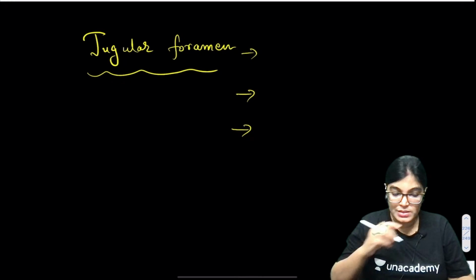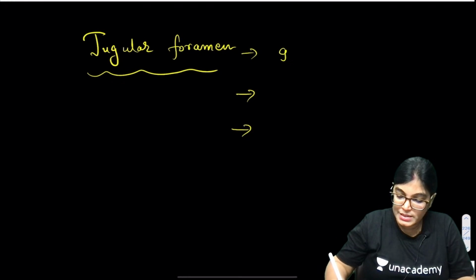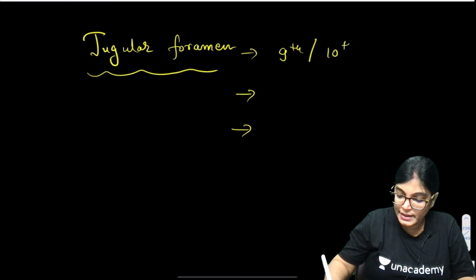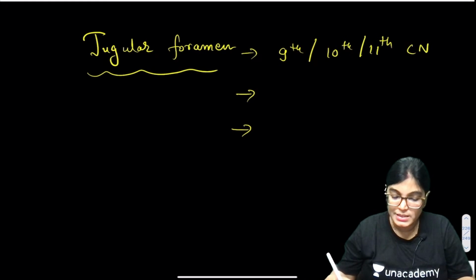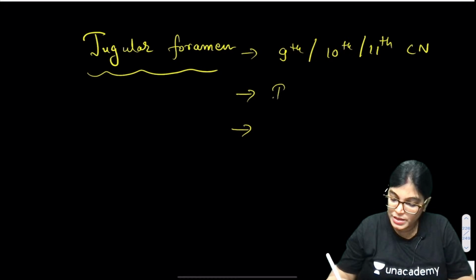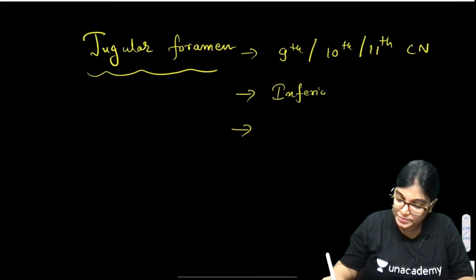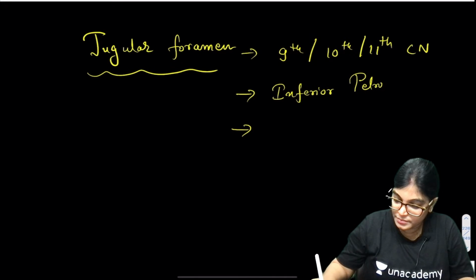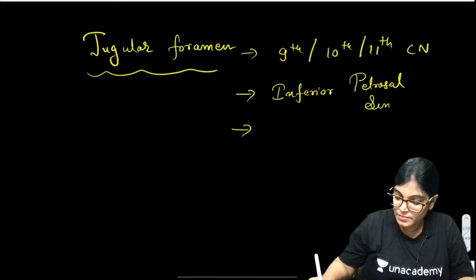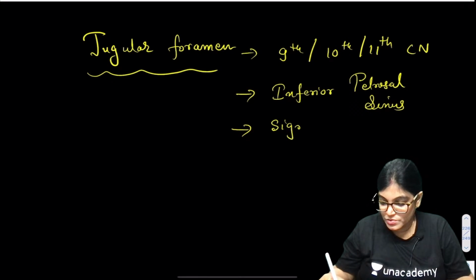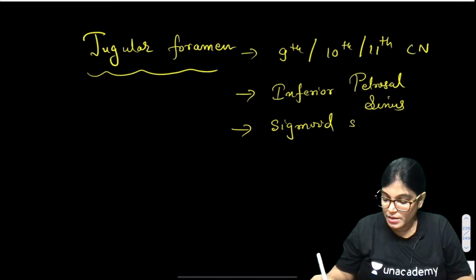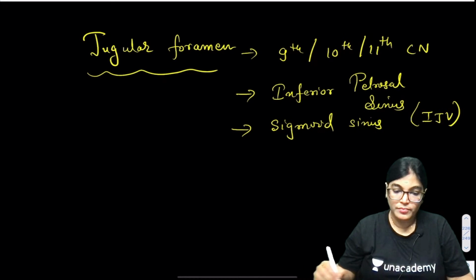The structures traversing are the 9th, 10th and 11th cranial nerve, through the intermediate compartment. The anterior compartment has the inferior petrosal sinus, and also sigmoid sinus passes through it, which will continue lower down becoming internal jugular vein.